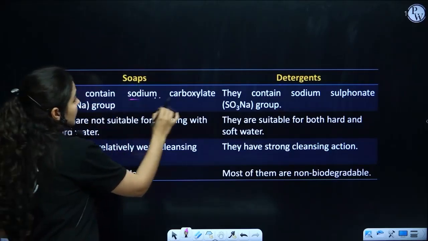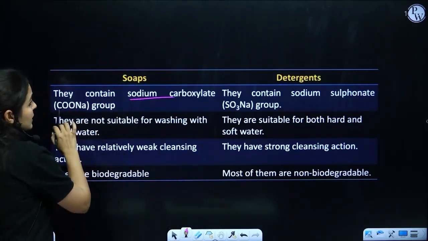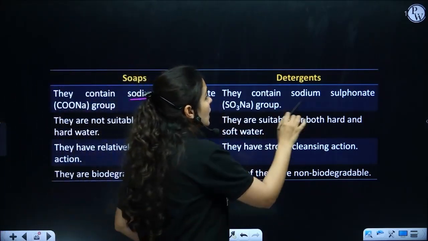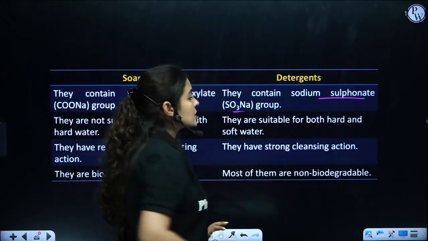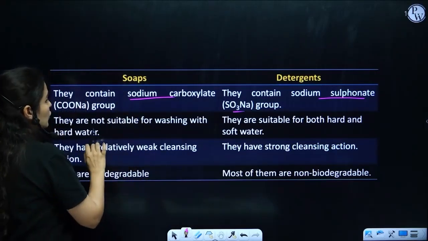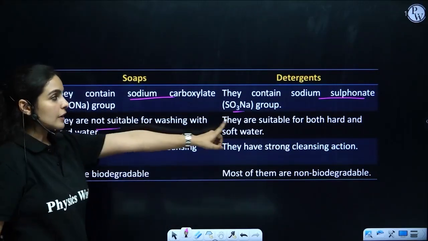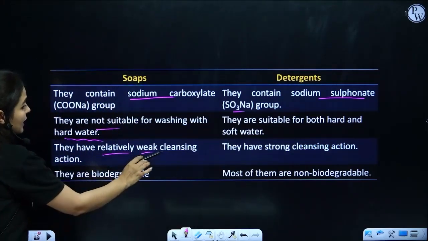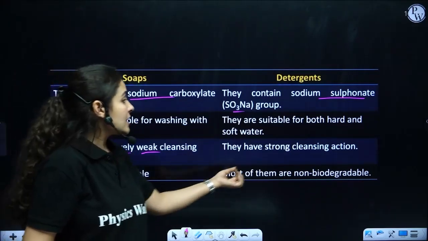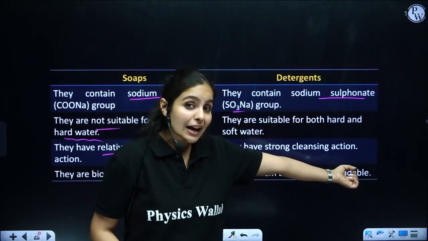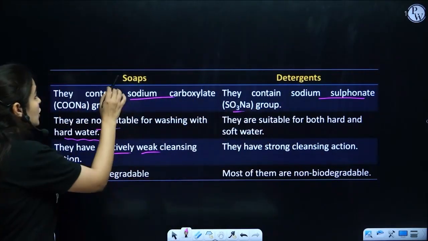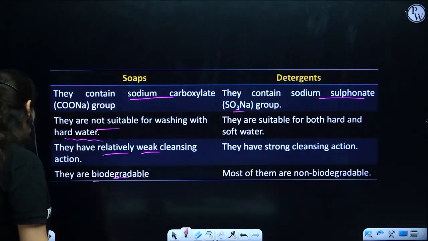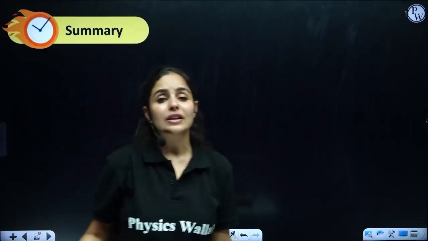So let's have a look at the difference. Soaps contain sodium carboxylate, that means sodium salt of long chain fatty acids, whereas detergents contain sodium sulfonate group. Soaps are not suitable for washing with hard water, but detergents are very good with both soft and hard water. Soaps have a relatively weak cleansing property, whereas detergents have a stronger cleansing action. Soaps are biodegradable, whereas detergents are non-biodegradable, which is a sad truth, guys.